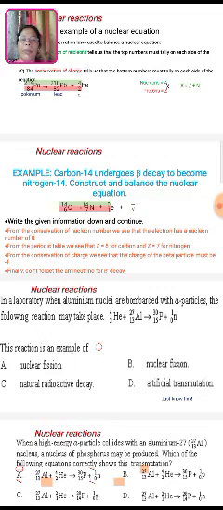From the periodic table, we see that Z equals 6 for carbon and Z equals 7 for nitrogen. From the conservation of charge, we see that the charge of the beta particle must be -1. And finally, don't forget the anti-neutrino for beta decay. This is exactly the reaction formation.